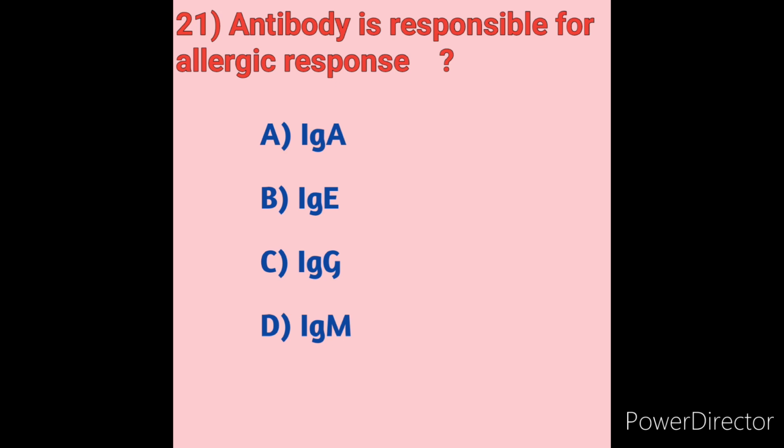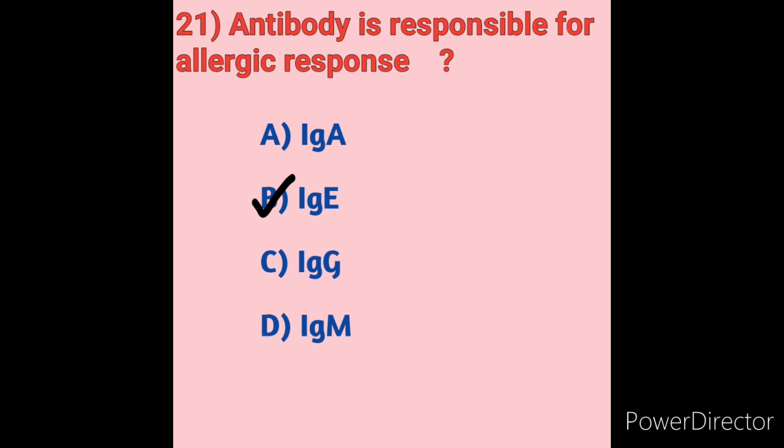Antibodies can be classified into 5 types: immunoglobulin A, immunoglobulin M, immunoglobulin E, immunoglobulin G and immunoglobulin D. These are all the types of antibodies. But the antibody responsible for any allergic reaction is immunoglobulin E. So here, option B is the correct answer.